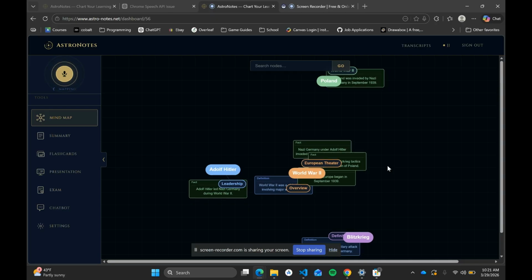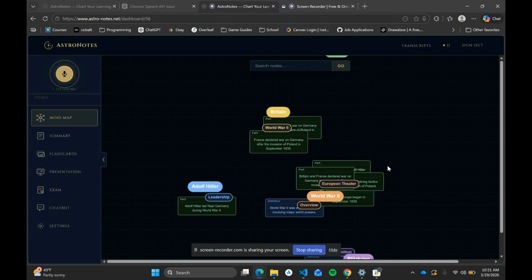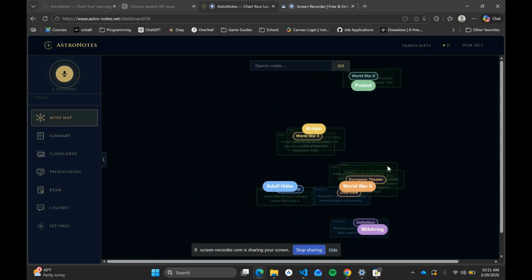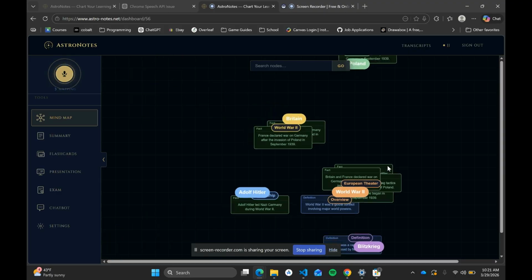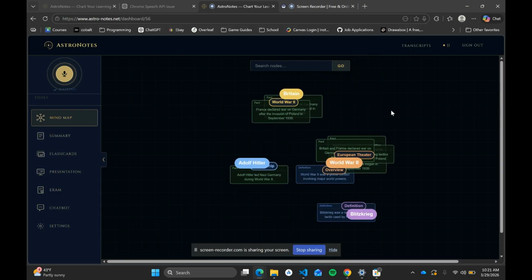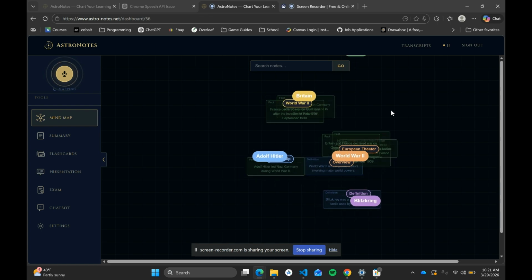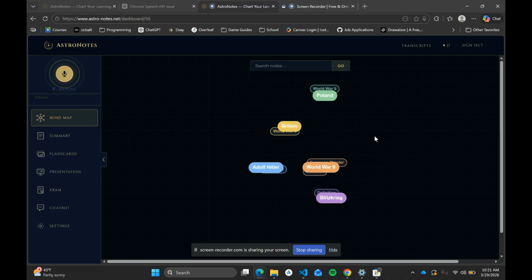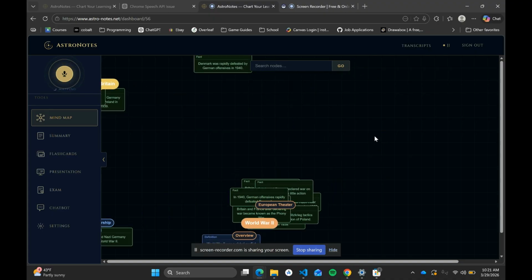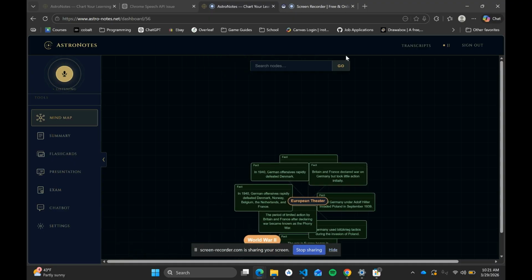This became known as the Phony War. But in 1940, German offensives rapidly defeated Denmark, Norway, Belgium, the Netherlands, and France. The British Army, meanwhile, was on the retreat, being evacuated from Dunkirk. Britain, alone, was attacked by Germany during the Battle of Britain and the Blitz.